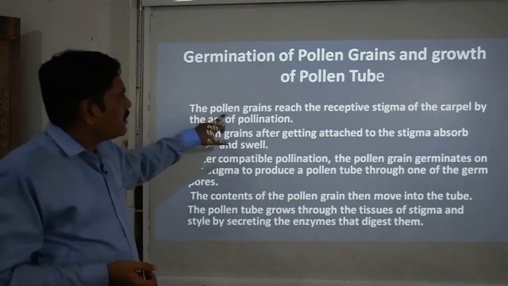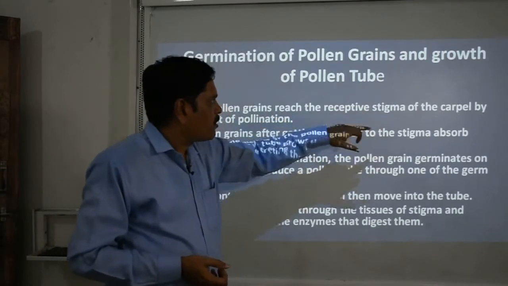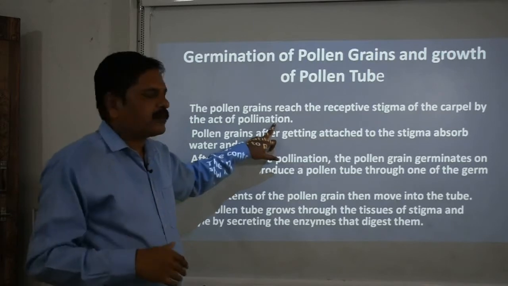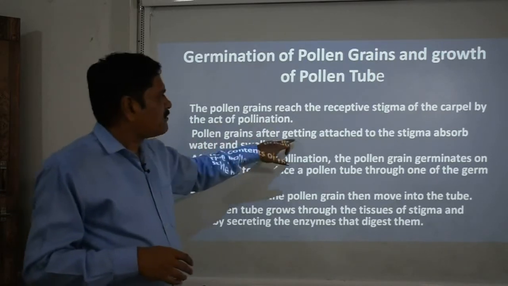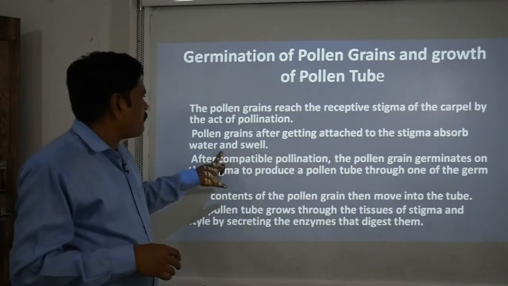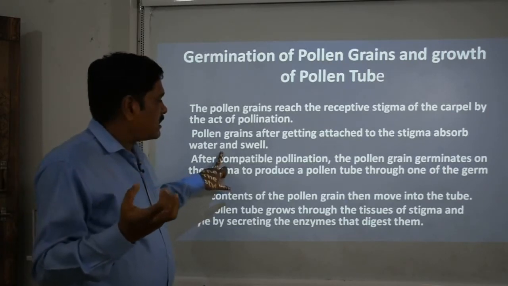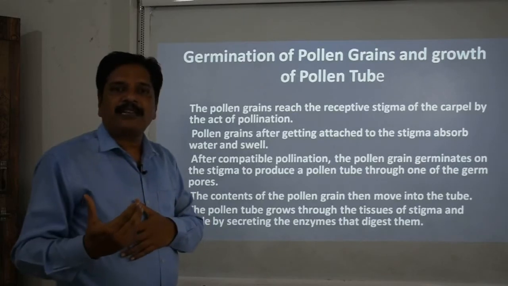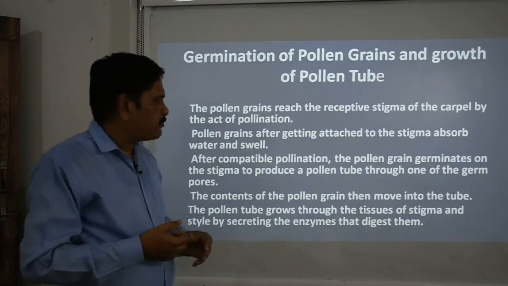Clear? So the pollen grains reach the receptive stigma of the carpel by the act of pollination, that is, pollen grain is transferred. The pollen grains, after getting attached to the stigma, absorb water and swell up, and this swelling is responsible for cracking the exine, and this cracking of exine opens the germ pore.